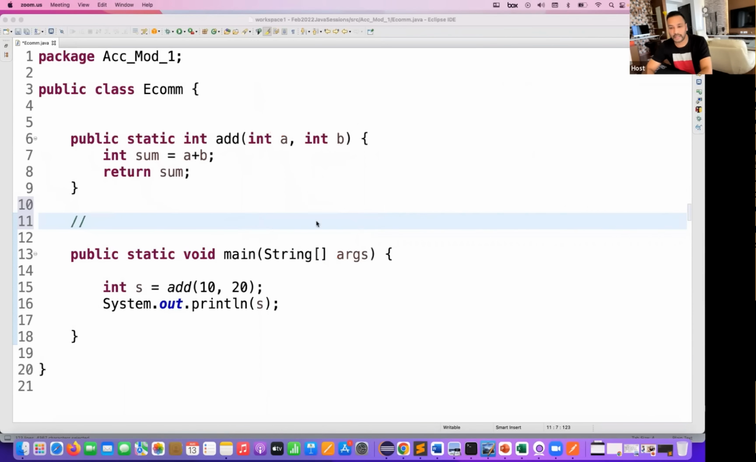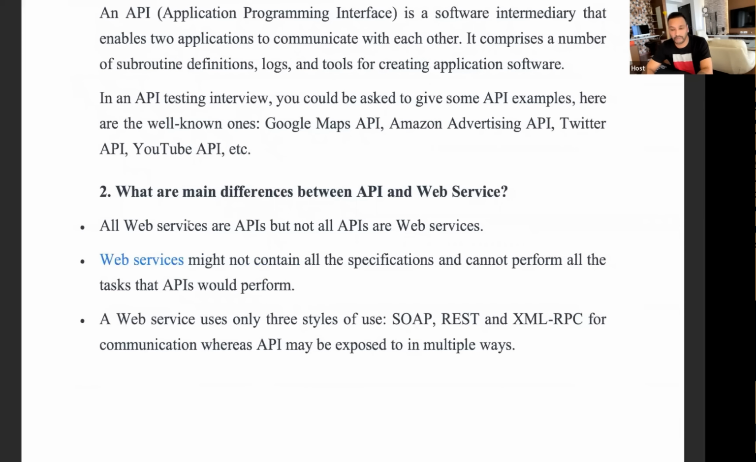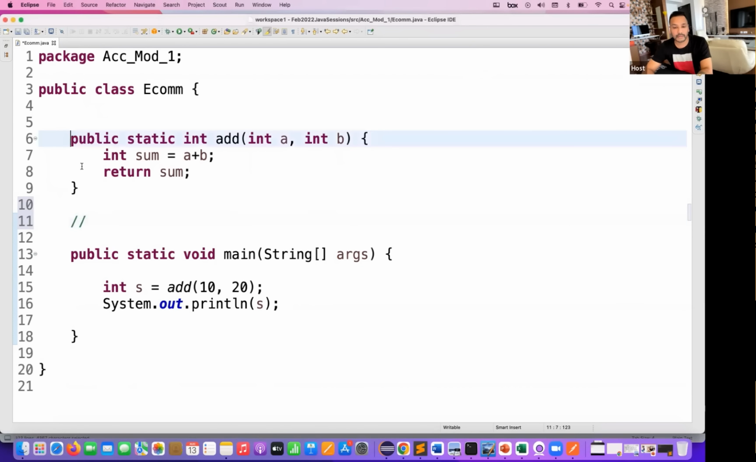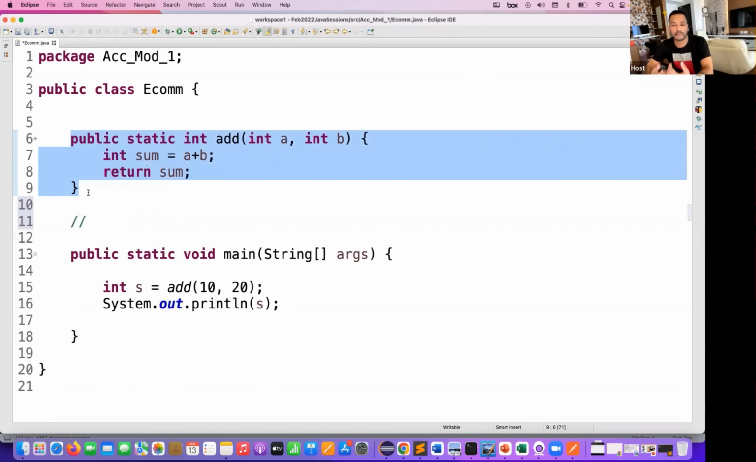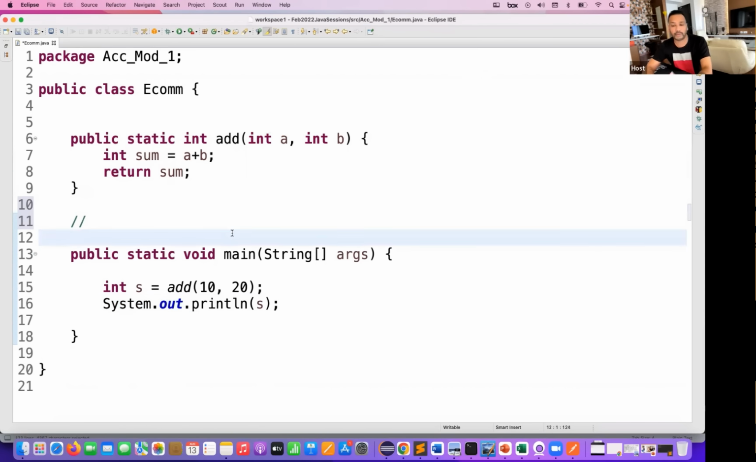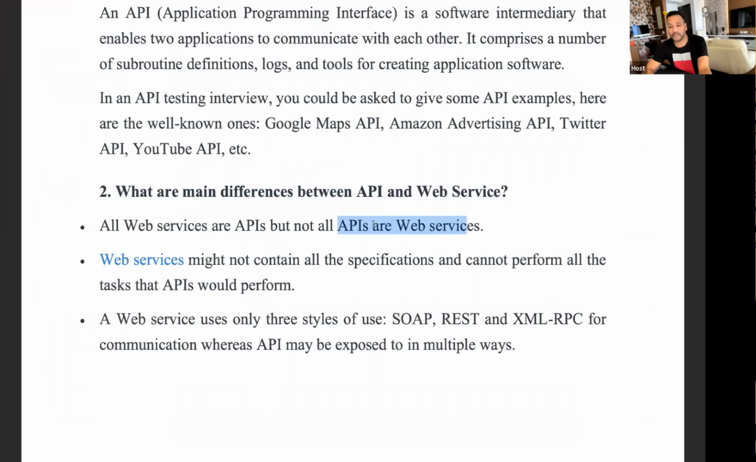So again, back to the question, that's why I'm saying all web services are APIs, because web services are internally using an API, but I cannot say that all APIs are web services. There is no compulsion that I have to call this add method via web services only. I can simply call it from the main method, from the console, from the command line, from anywhere, without a network. I don't need any network for this. So that's why you can say all web services are APIs, but not all APIs are web services. I hope it's clear.